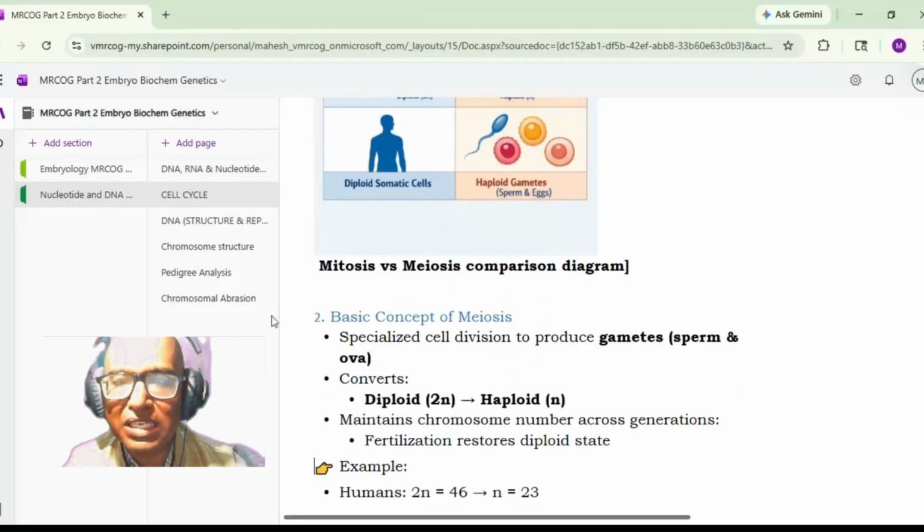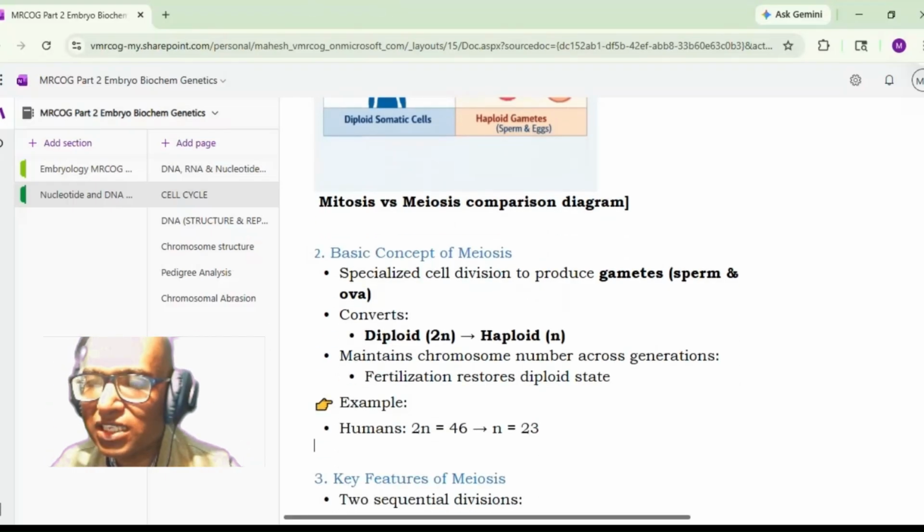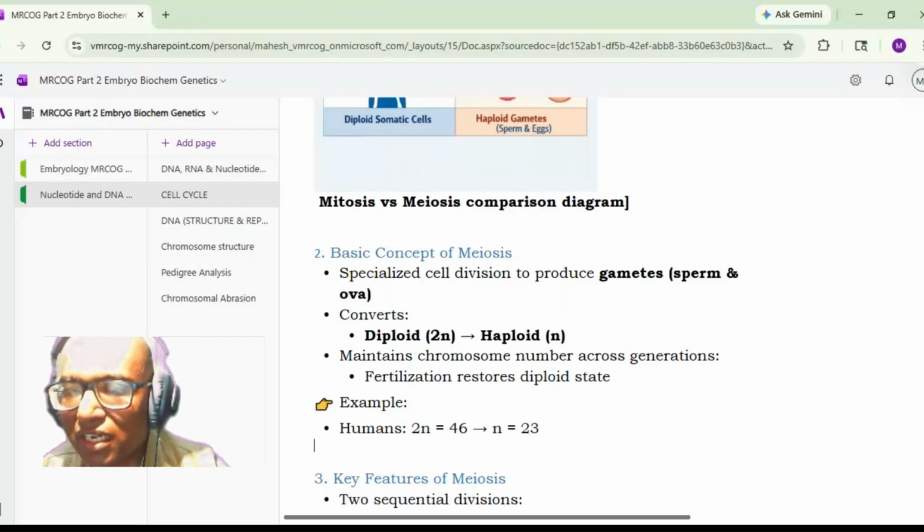Now let us see the basic concept of meiosis. So it happens in the specialized cell. It's a specialized cell division to produce gametes, that is sperm and ova. It converts diploid cell, that is 2n, into haploid n cell. So it maintains the chromosome number across the generation. Fertilization restores the diploid state. So once there is a fertilization between the two haploid cells, there will be restoration of the diploid state.